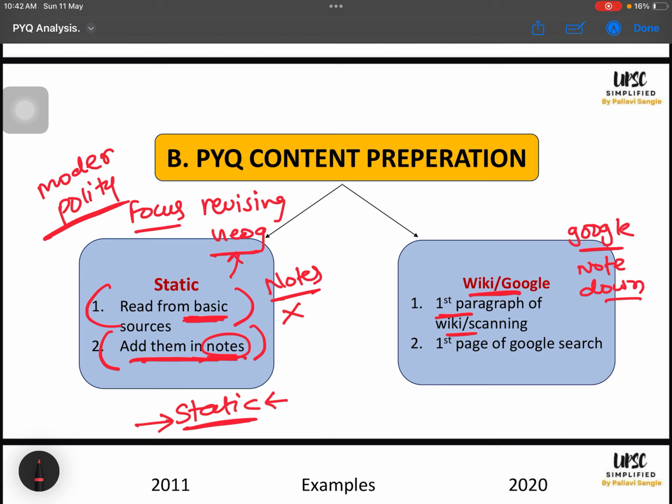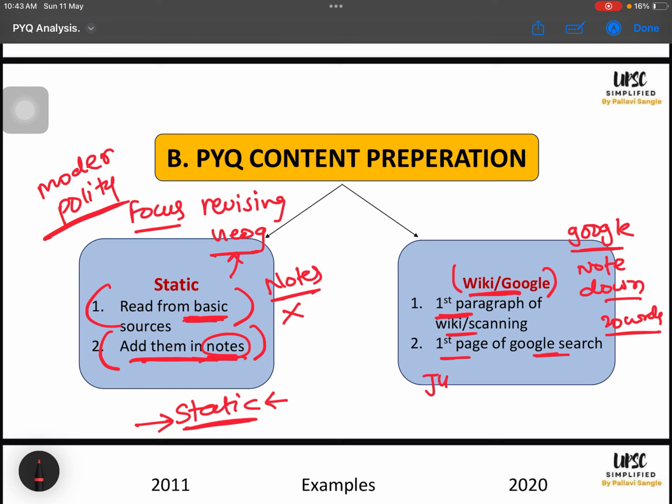But for these unknown terms, you have to Google it or read the Wikipedia or scan some pages, the first page of Google search, and then you can note it down. A few keywords, like 20 words, it should be finished like that. Please do not invest a lot of time. This is a time consuming activity, but you should not invest a lot of time, because we don't know which aspect the questions will be asked. It will be endless research and notes making. So this should not be done.